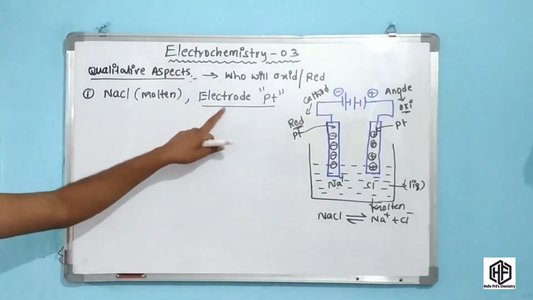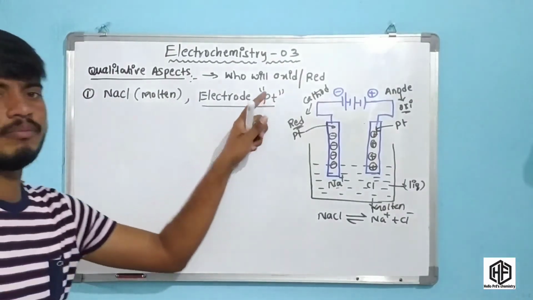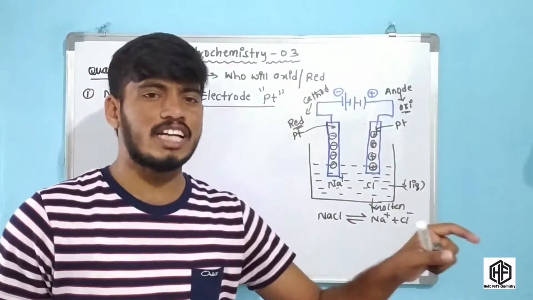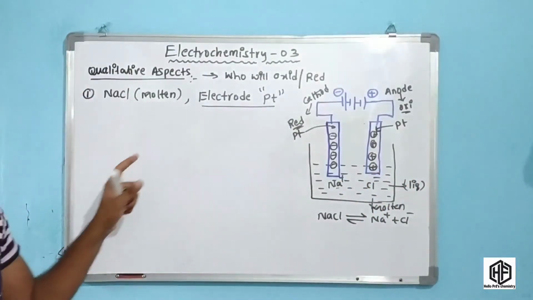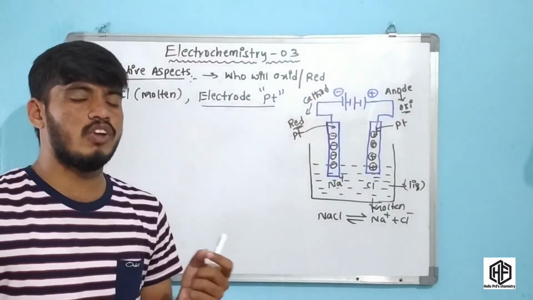Okay friends, the electrodes present are platinum electrodes. Platinum electrode cannot participate in the electrolysis process. Okay friends, now what are the qualitative aspects? You will oxidize and we will reduce.